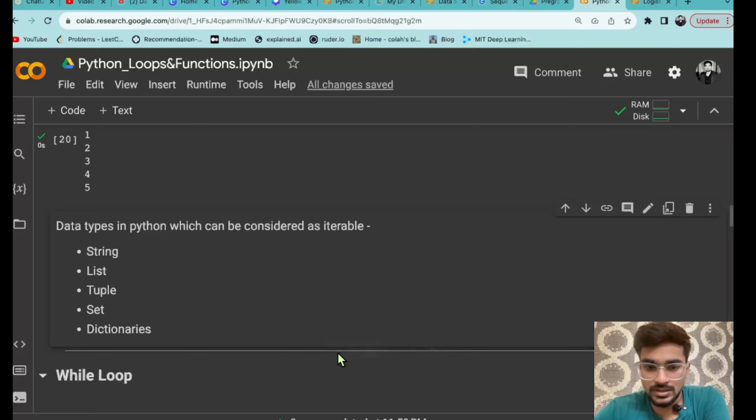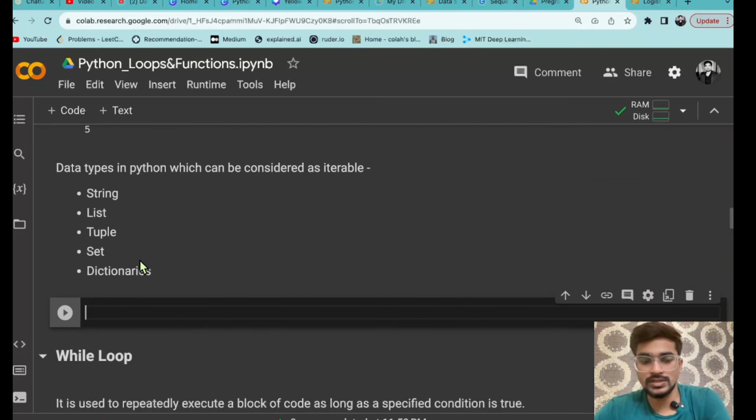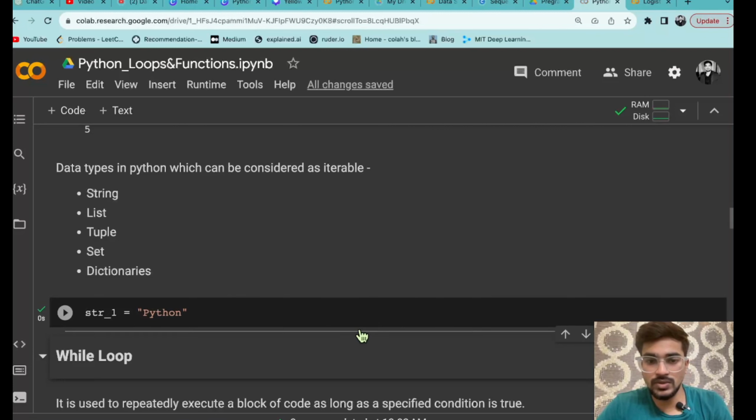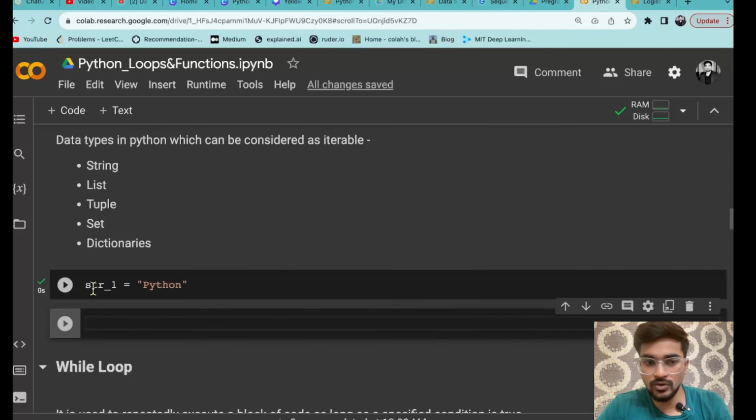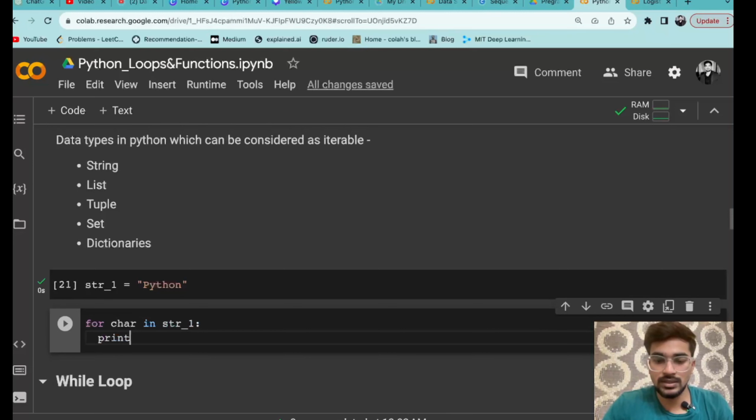Like if I just give an example of a string, so let's say str_1, let's say I'm storing a string value Python, and I have defined that. Now what I can do, I can apply a for loop in that string. So for, let's say I'm giving a variable name char, in str_1, print char.